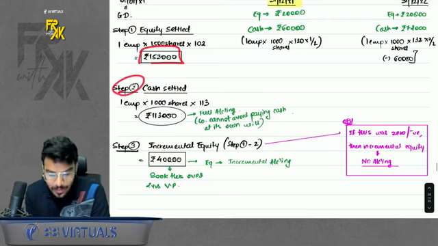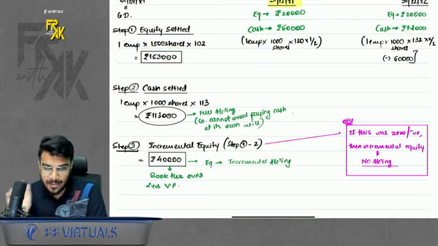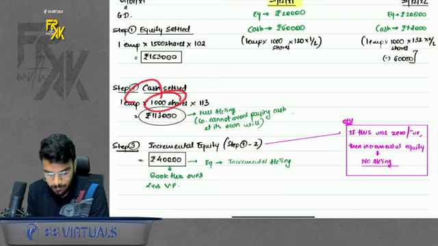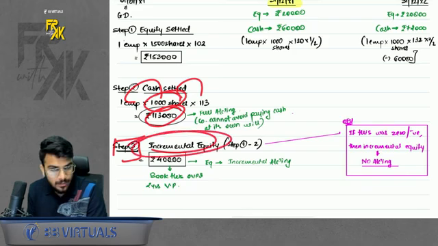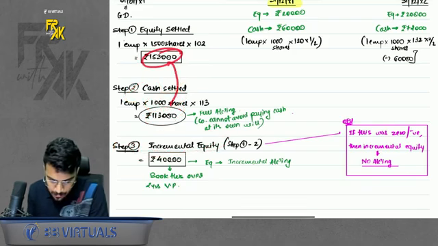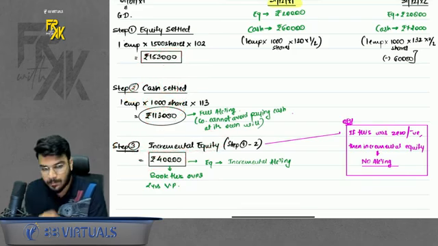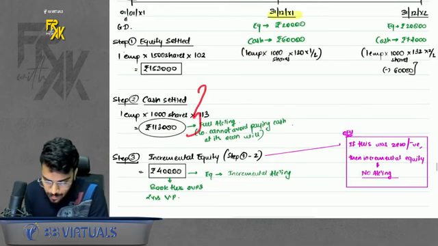Then step 2, calculate the total value as per cash settled. If the employee chooses cash, he will get 1000 shares based on 113 rupees. Then the third step is calculating incremental equity. Total equity minus the cash value is the incremental equity. Now how to account for this? Simple. Cash settled, you will do full accounting. Why?